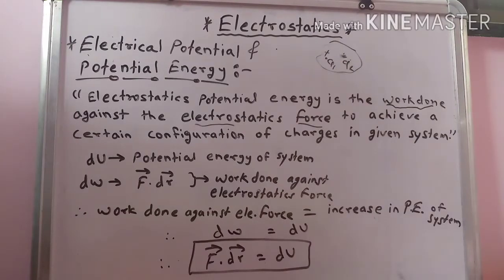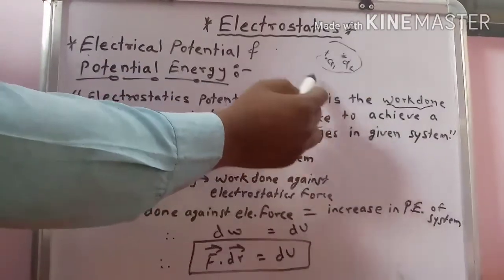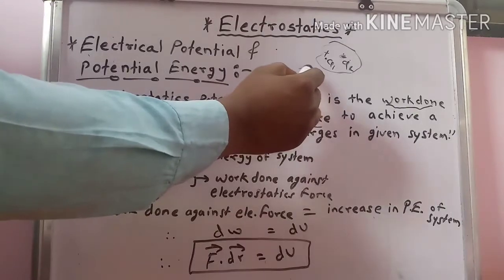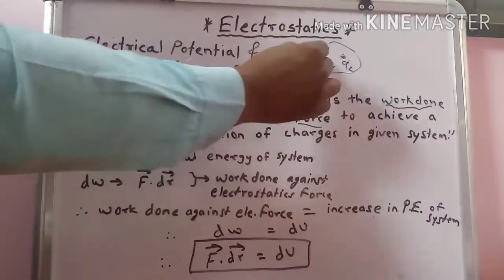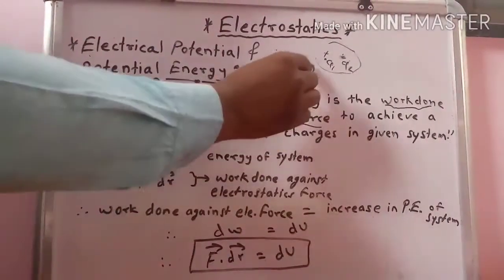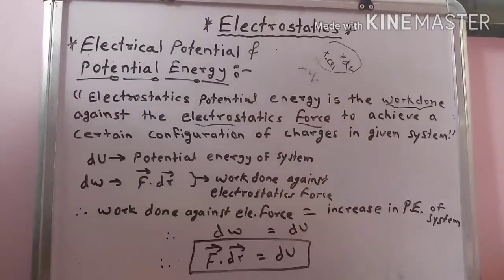A charge exerts a force on any other charge in its vicinity. Suppose there are two charges and another charge enters the system; these charges exert a force on it. Which force? The Coulomb force. It can be attraction or repulsion, depending upon the charge.